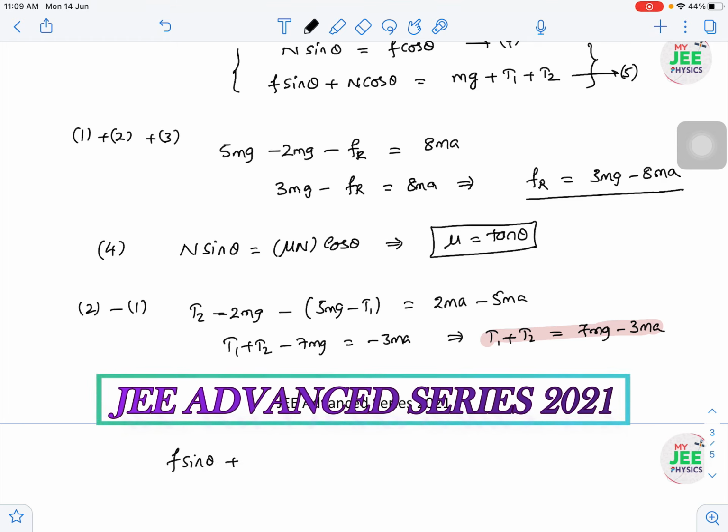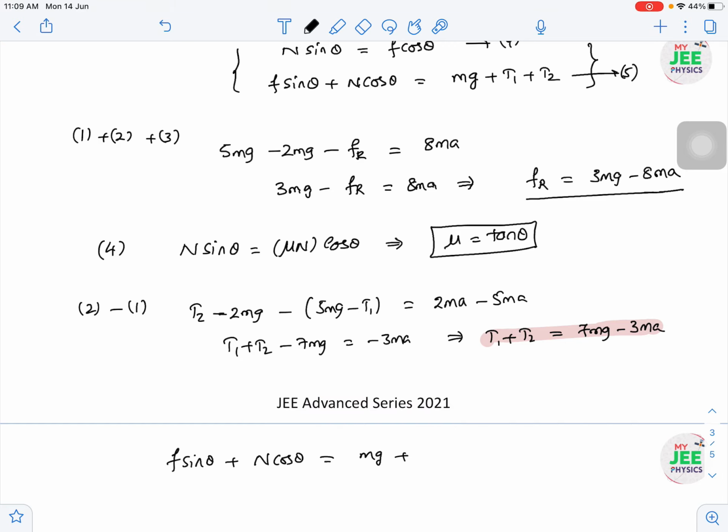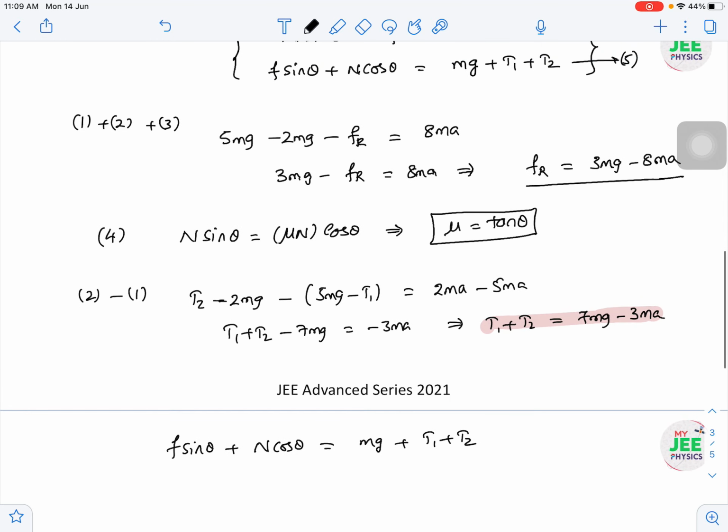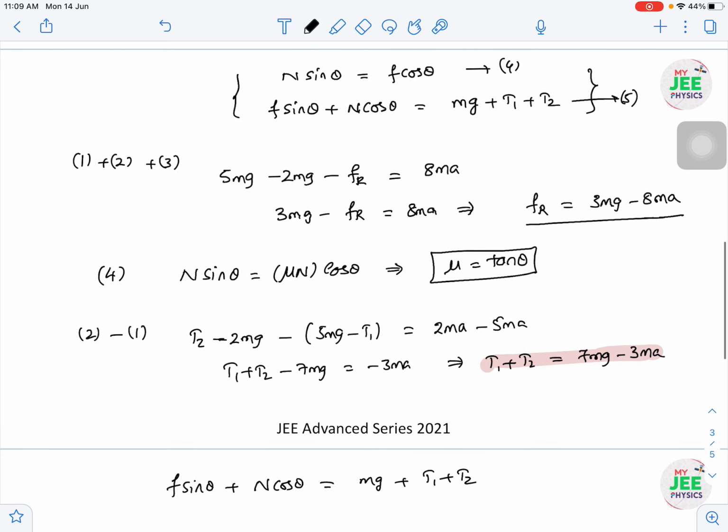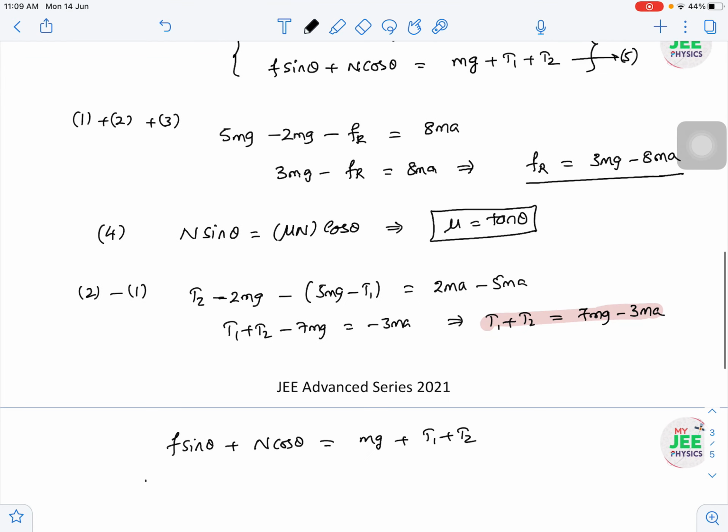So F sin theta plus n cos theta is equal to, so this will be the gateway for solving the acceleration finally. Now we will keep everything here. So F value, in the place of F value I can write down n sin theta by cos theta. So this is n sin theta by cos theta into sin theta plus n cos theta. So no need to solve like this. Maybe you people are very good at solving mathematics than me. My mathematics is not that much good, I feel.